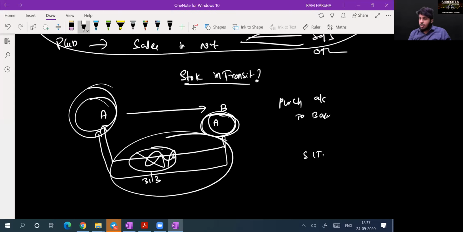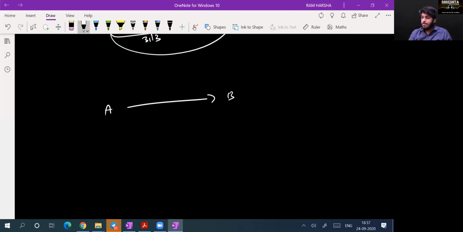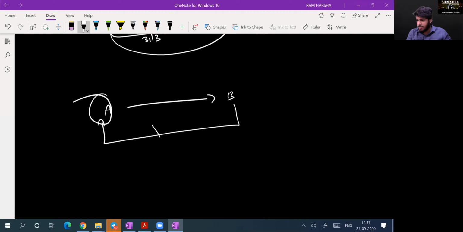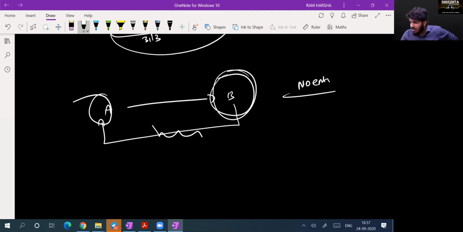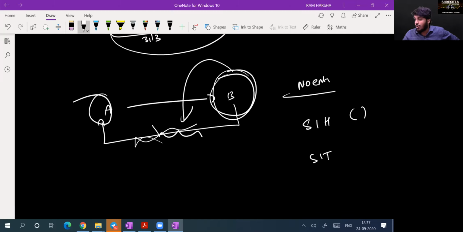Same. Suppose you have ordered from B. B told he will deliver to you, until goods reach your factory it is B's responsibility. In between something happens. Who will have to bear the loss? B. So is sale over? No, sir. Purchase over? No entry. But are the goods in hand with me? No, not in hand. They are in transit. So instead of stock in hand, here we will reduce and add it to stock in transit.